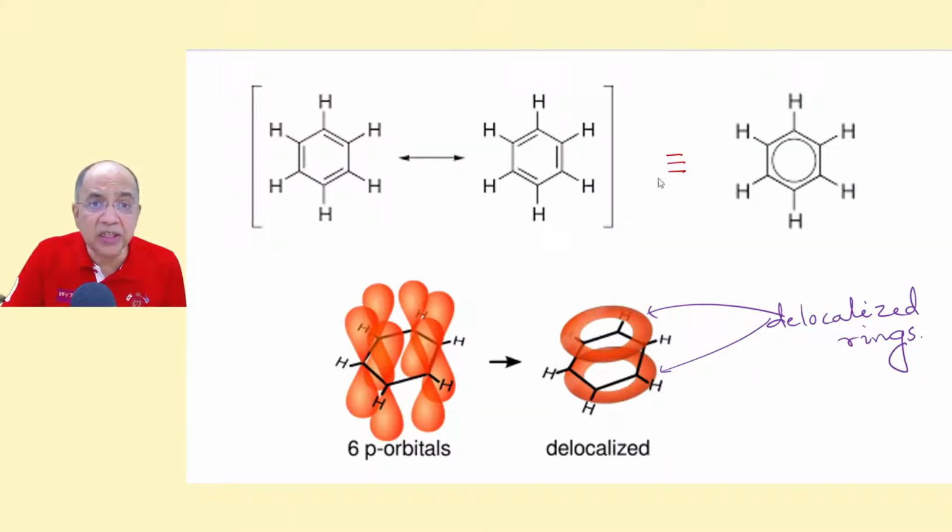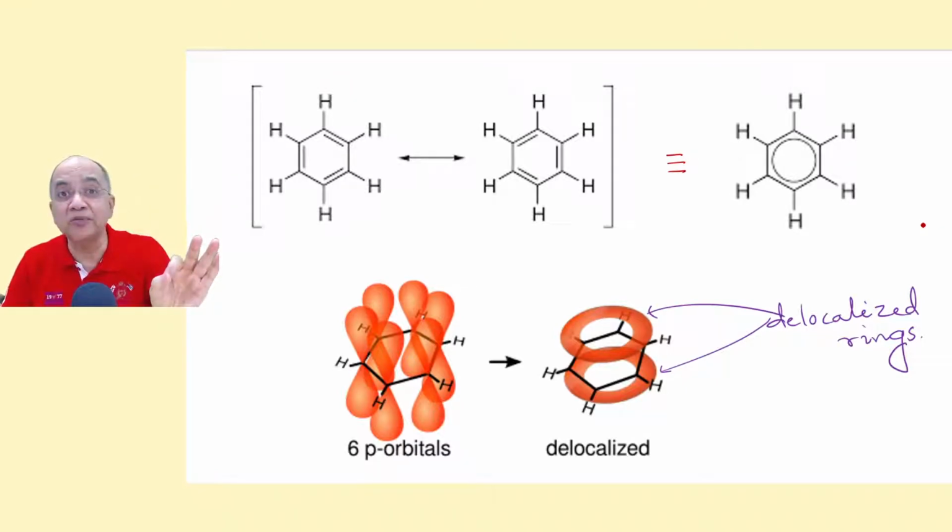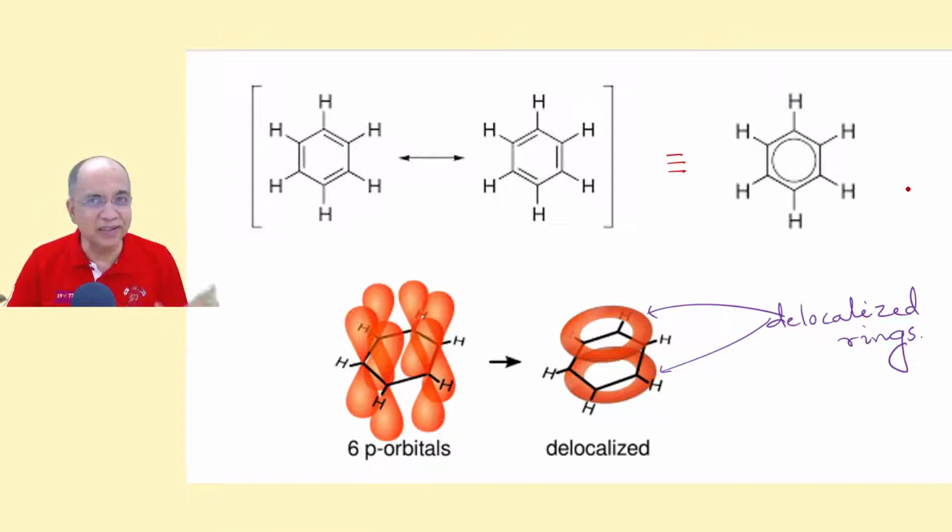Now, benzene is a hybrid of two Kekule resonance structures, and this is the hybrid, where the bond order is 1.5, neither 2 nor 1, everywhere 1.5. Bond length is also the same everywhere: the carbon-carbon bond length is 1.39, not 1.33, a pure double bond, not 1.54, a pure single bond. It is in between.